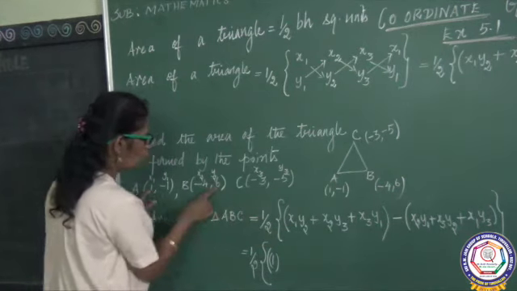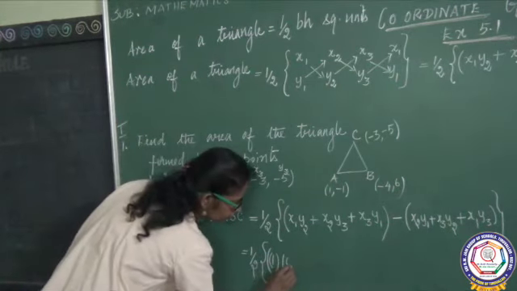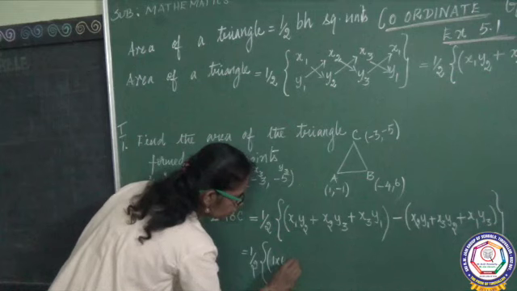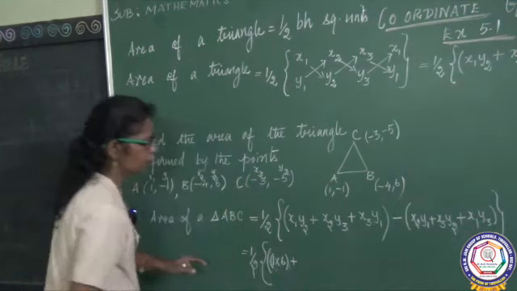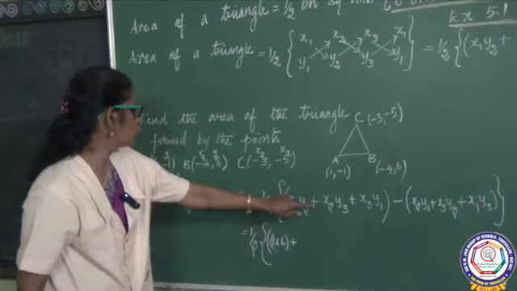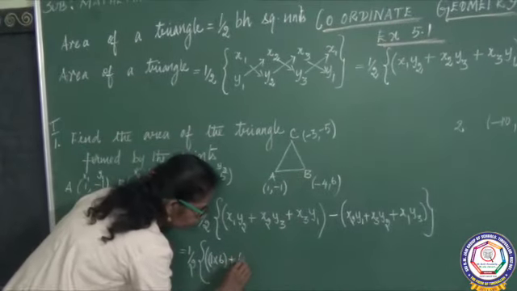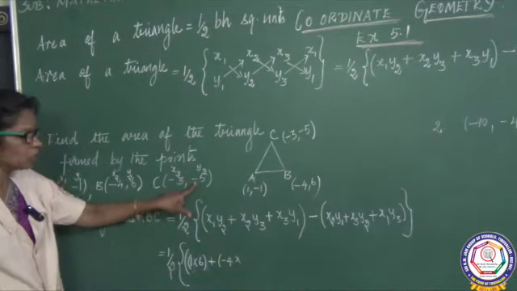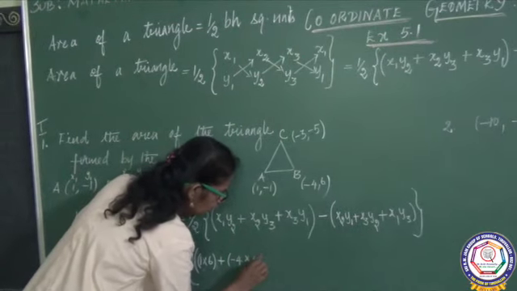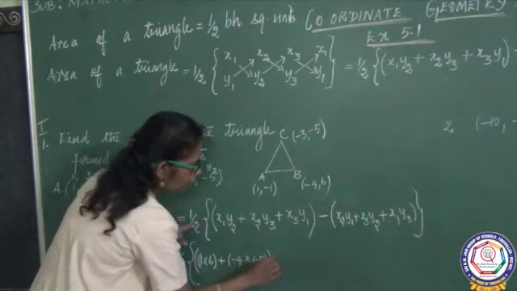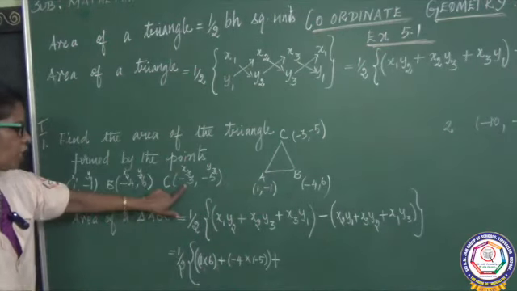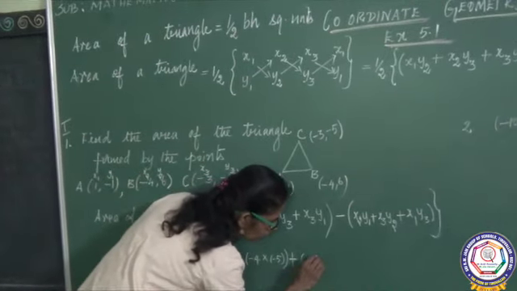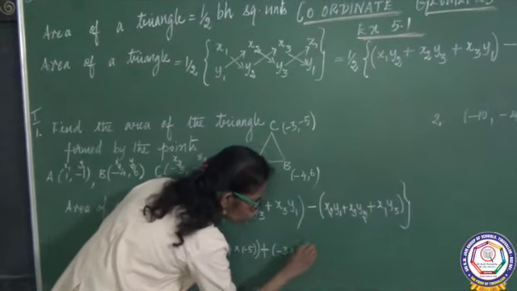What is y2? y2 is 6. 1 into 6 plus, it is easy to use the bracket, x2 minus 4 into y3, which is minus 5, plus x3 minus 3, y1 is minus 1, minus 3 into minus 1.